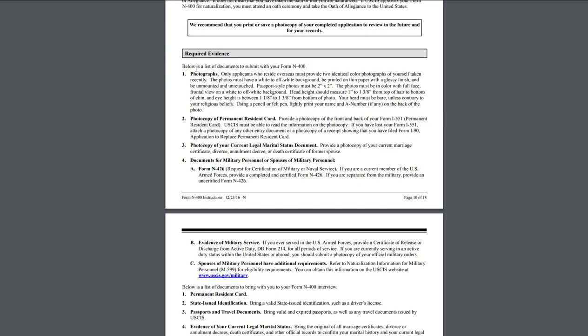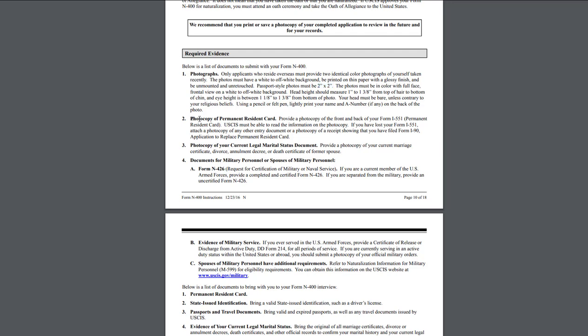Now, evidence is obviously the stuff that you have to send in with your application. The first thing, obviously, is the photographs. Usually it's 2 photographs. Yep, here we have to do 2 photographs as well. You have to provide 2 identical color photographs. They're passport style photographs, 2 by 2, which you can get at either CVS or Walgreens, whichever really. There are a lot of different places that do those.